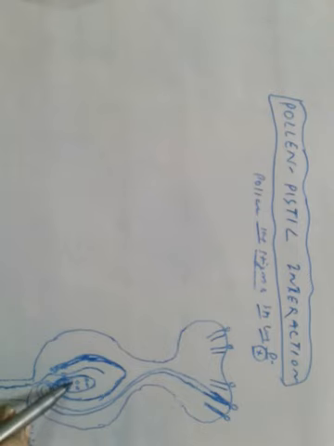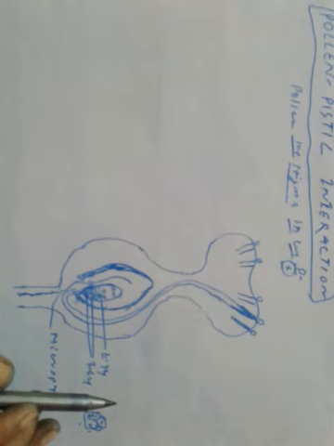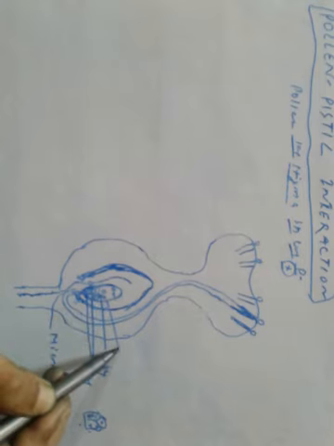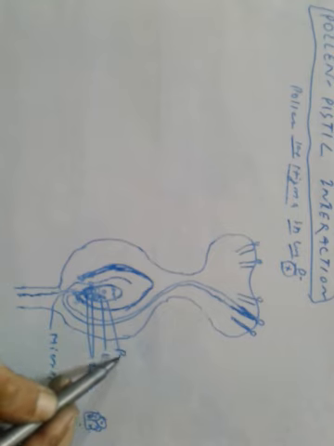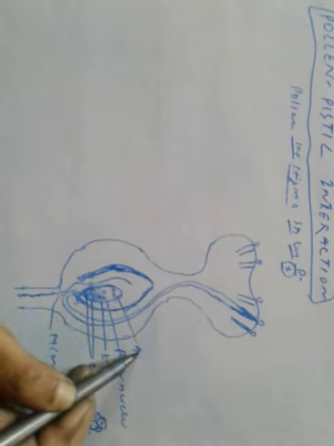We find here two synergids and one egg cell. This is the egg cell, and these are two synergids. This one is the polar nuclei. These are three antipodals.